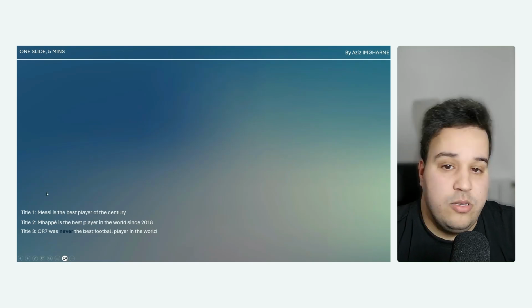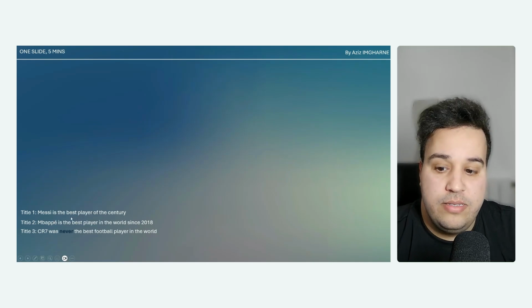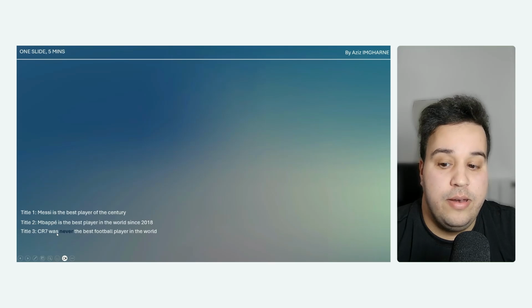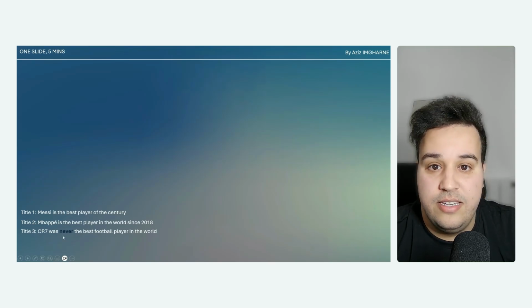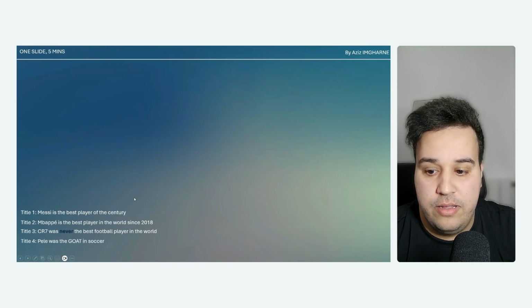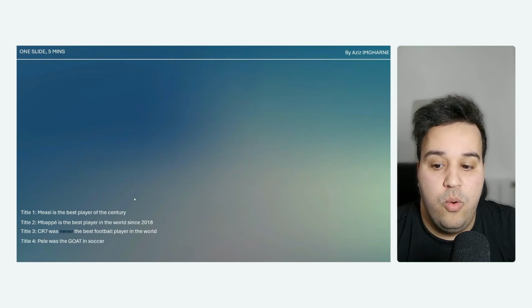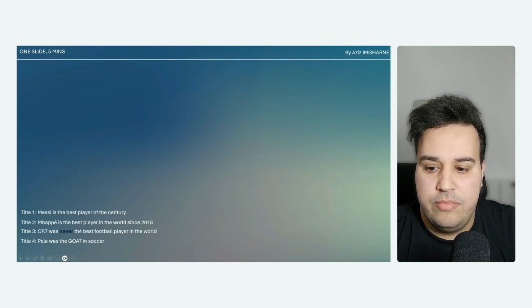The common thing between those titles is that they mention the word best, and they mention the word player. The third one mentions, in addition to this, the word football. But the third title has a negative sense because it states that CR7 was never the best player in the world. To spice things up, let's add a fourth title that says Pele was the GOAT in soccer. So here we replace football with soccer, and then we use the word GOAT. If I ask the question who is the best player of all time, I am supposed to get the fourth title. But let's not go there yet.